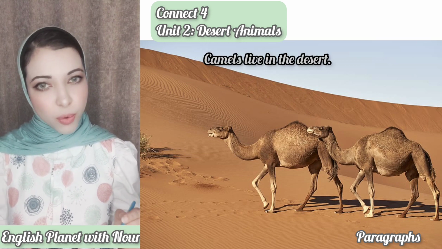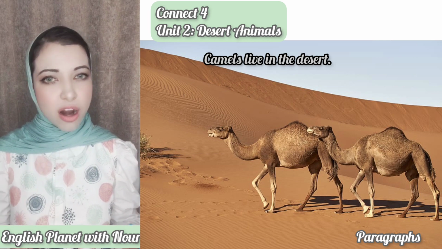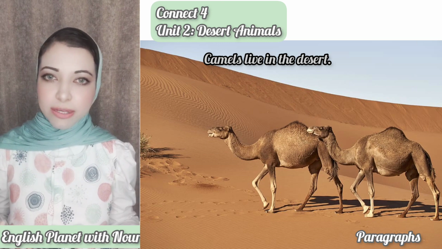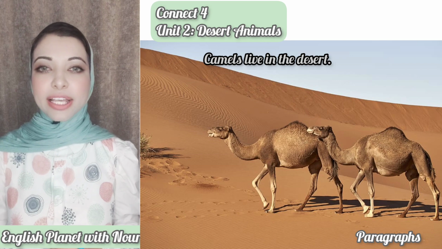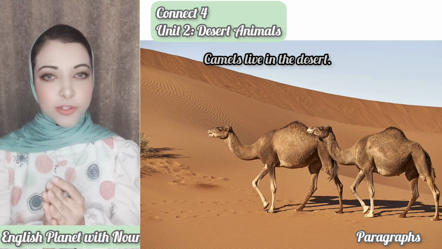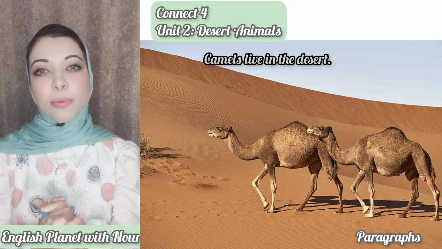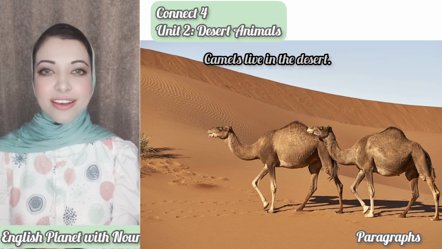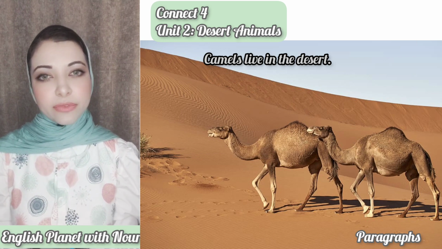We can start with the names because we have to define what we are going to write about. We're going to write about the camels, so you have to write their names. Camels live or lives? They are plural, so we have to write live. They don't need the help of s. So you have to write: the camels live in the desert.